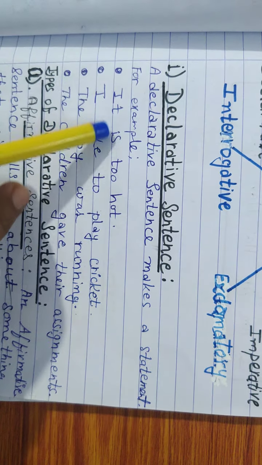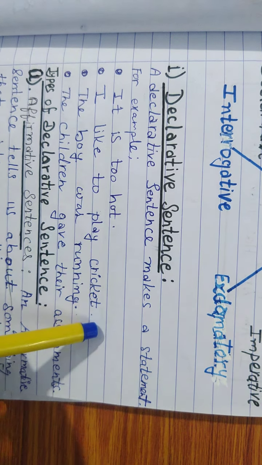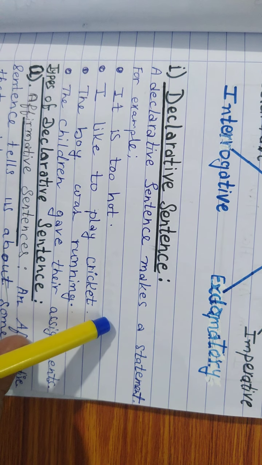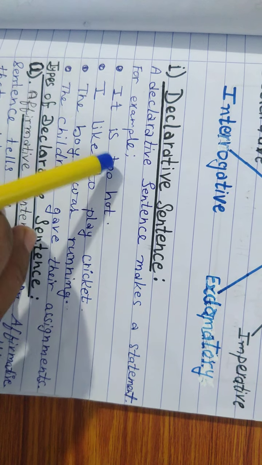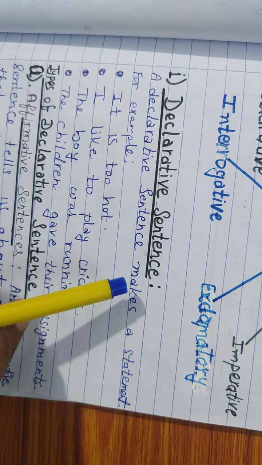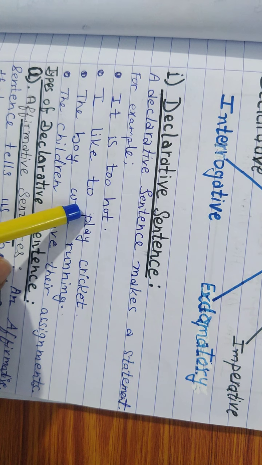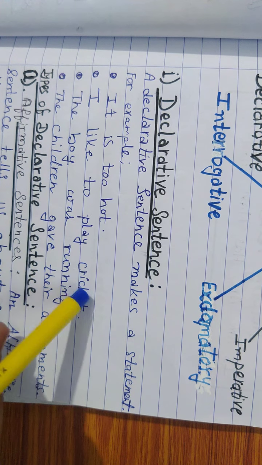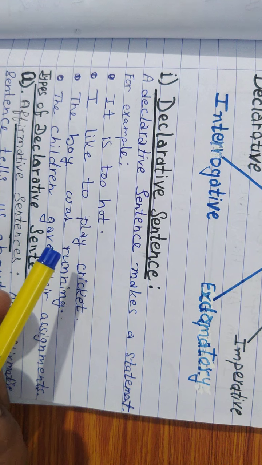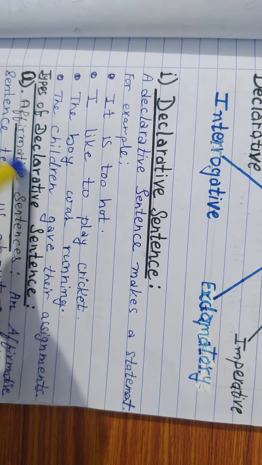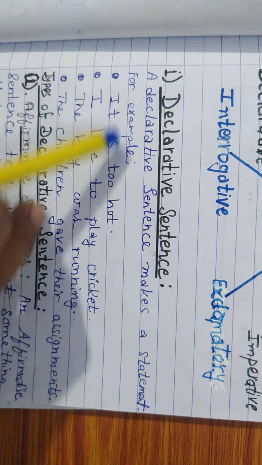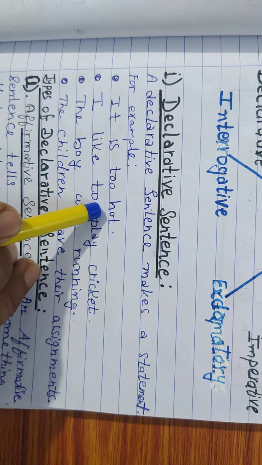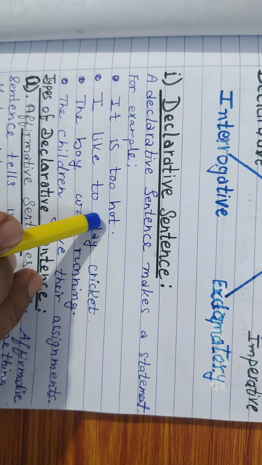This is a simple statement, nothing else. When you say something in an affirmative way, students, in a positive way, this is known as declaring. You are declaring something. Do you know the meaning of declare? Your teacher declares the date of the final examination; the date of the result has been declared. Declared means you are stating something which is happening and which exists. See, it is too hot. The weather is too hot.